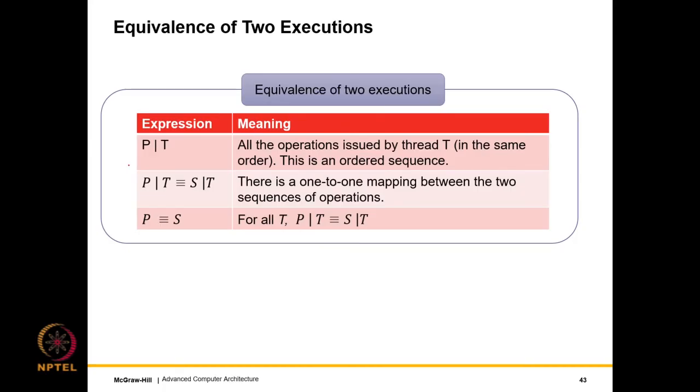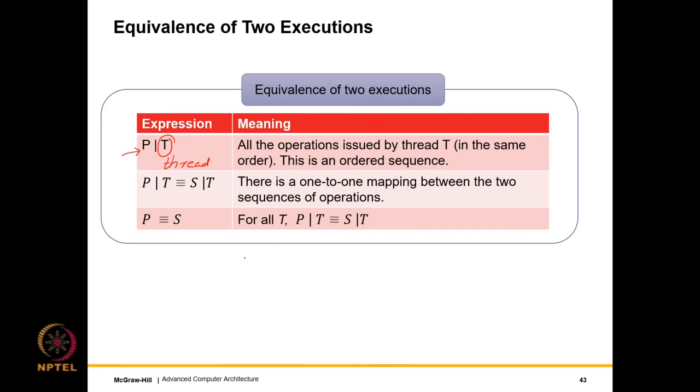So for this we need to introduce some terms. So first is P, the straight line T, right? So you can say P conditioned upon T, where T is a thread and P is a parallel execution. So this basically refers to all the operations issued by thread T in the same order.